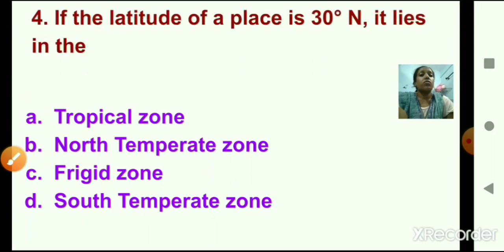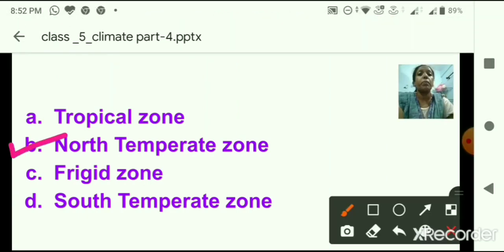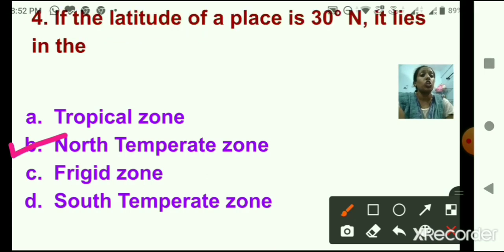Number 4. If the latitude of a place is 30 degree north, it lies in the dash. A. Tropical zone. B. North temperate zone. C. Frigid zone. And D. South temperate zone. So, children, option B is the correct answer, that is north temperate zone.